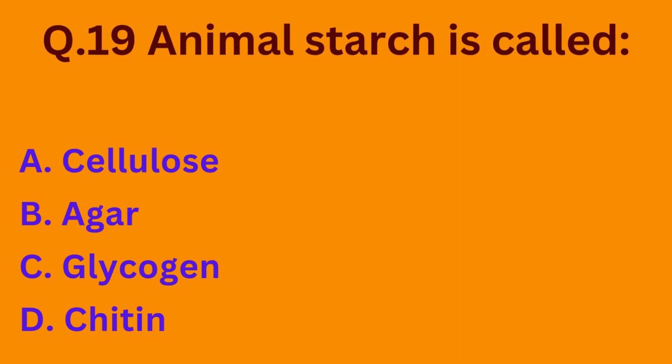Coming to our next question. Animal starch is called option A cellulose, option B agar, option C glycogen, and option D chitin. So the correct option is option C. Glycogen is basically called as the animal starch.